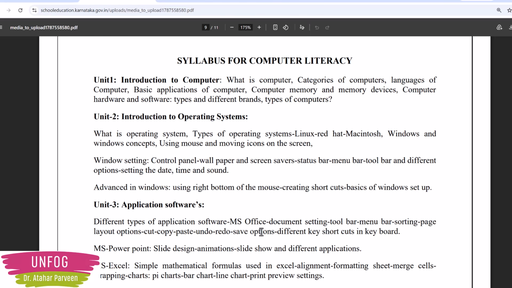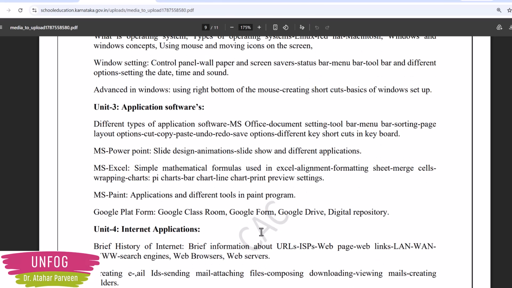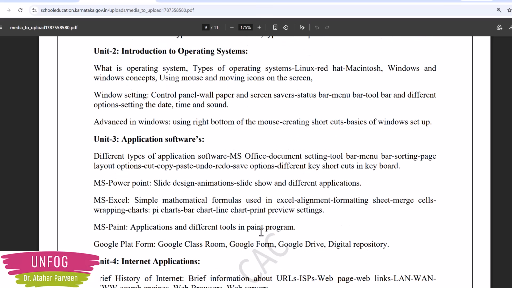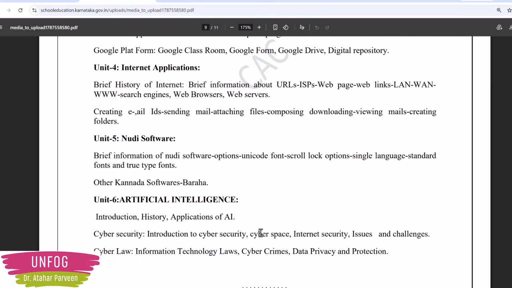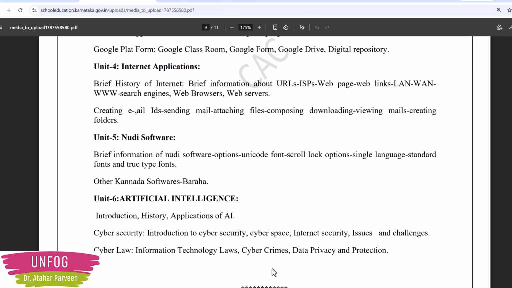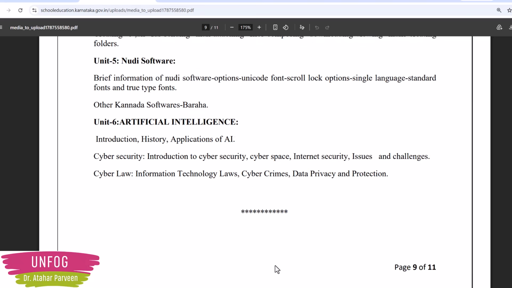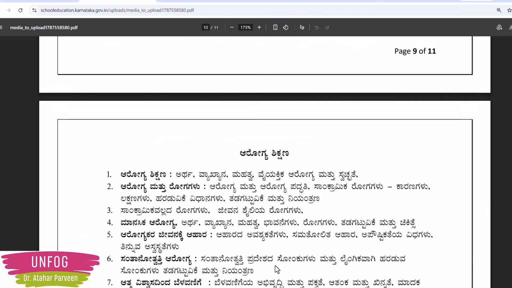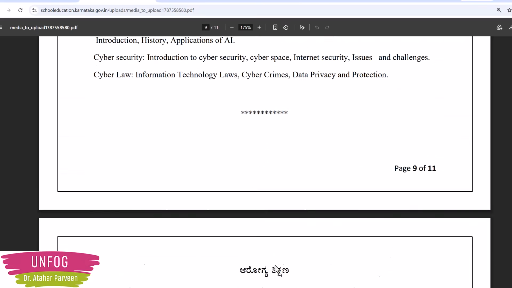Then syllabus for computer literacy. More or less it is same like the old one, but many things are added here. Like they have added the artificial intelligence part now. So this was not there in the old syllabus, right? Then for this, reference books they have not given.